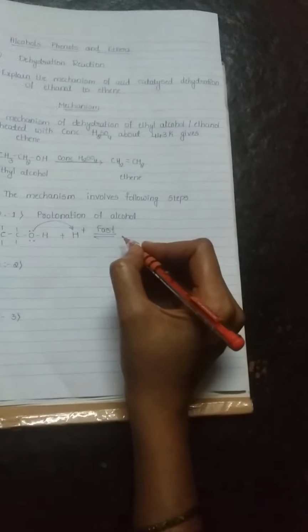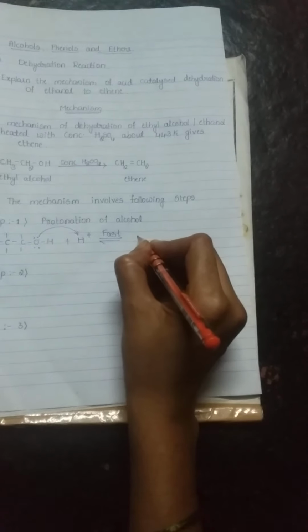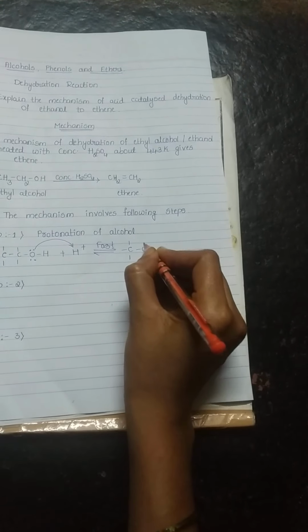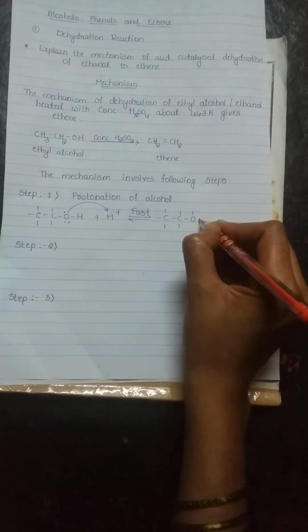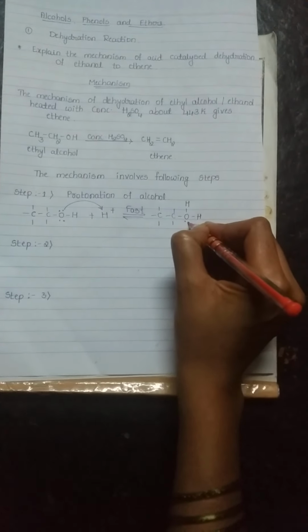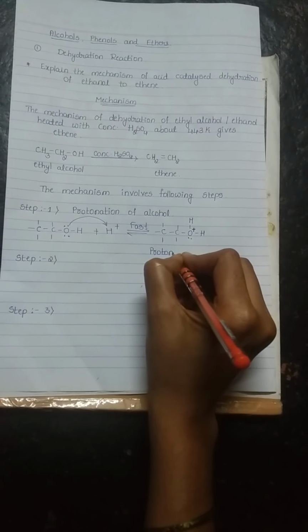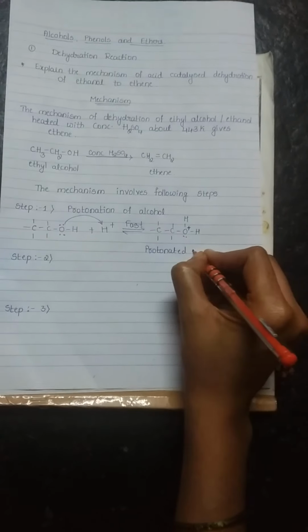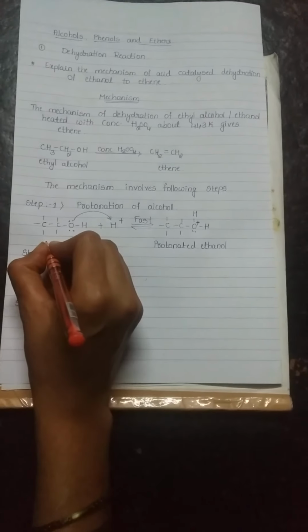It gives the protonated ethanol or ethyl oxonium ion, CH3CH2OH2 plus. Here it has the plus charge, so we name it protonated ethanol, and we also call it ethyl oxonium ion.